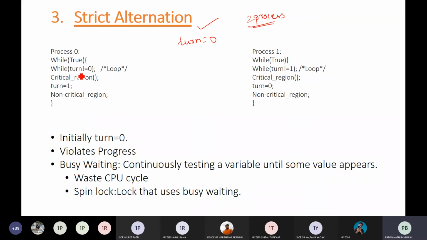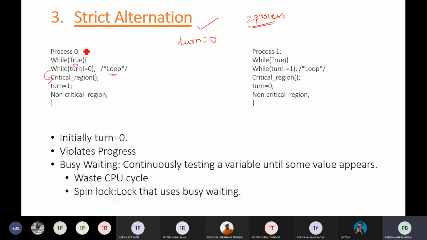Now while turn not equal to 0: 0 not equal to 0, that condition is false. If the condition is true, then you have to stay in the loop only. Here the condition is false, so you go into the critical section.